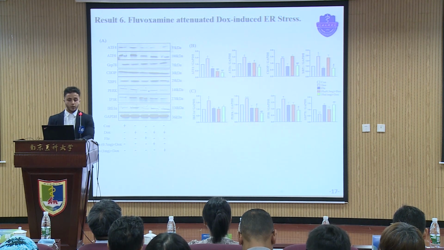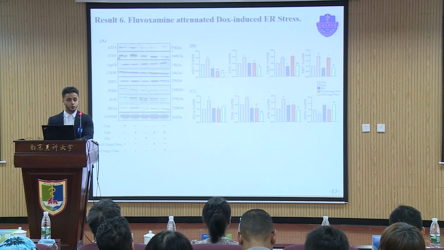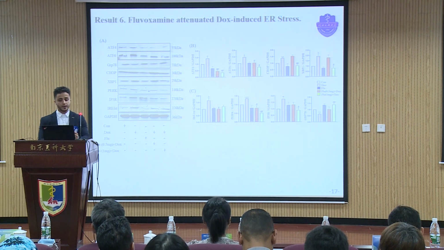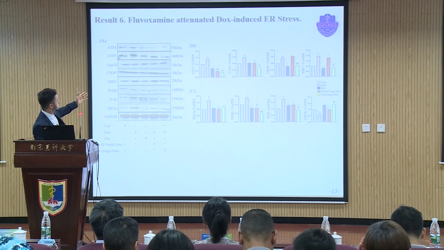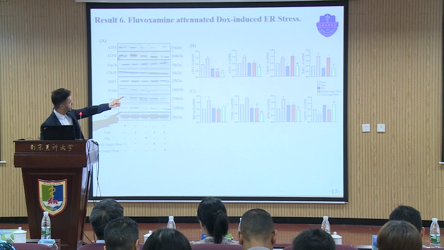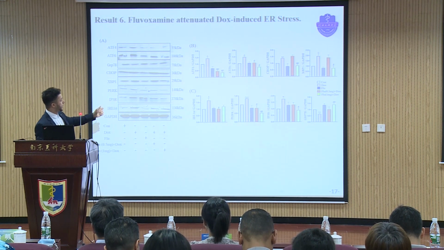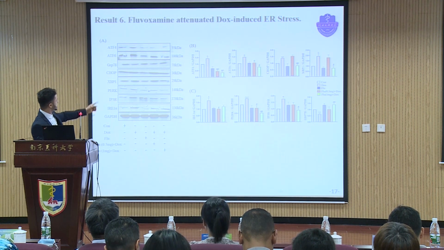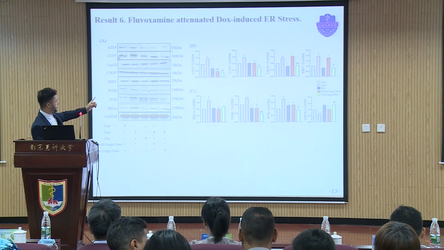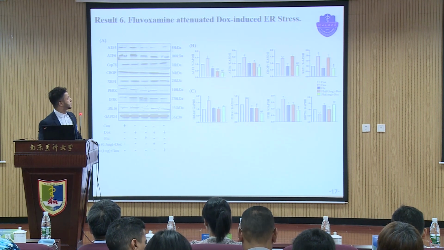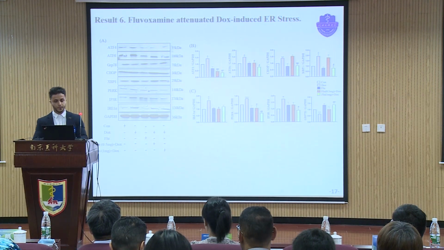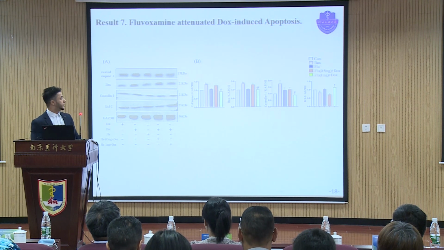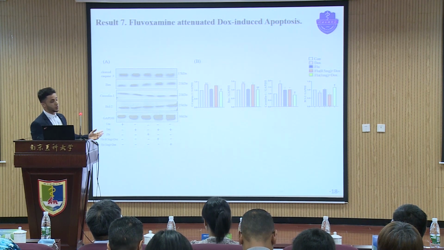Now we need to know whether Fluvoxamine plays a role against Dox-induced ER stress. The Western blot results for ER stress-related proteins show that all the ER stress proteins increased in the Dox group compared with the control group, while co-treatment with Fluvoxamine restored this abnormal increase. This result indicates that Fluvoxamine attenuated Dox-induced ER stress. For the other results, we need to know whether Fluvoxamine can inhibit apoptosis.